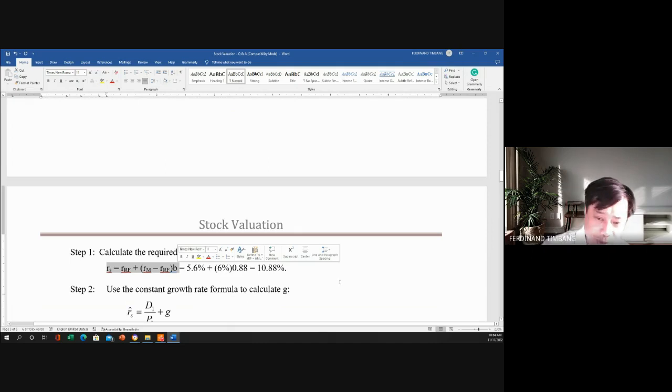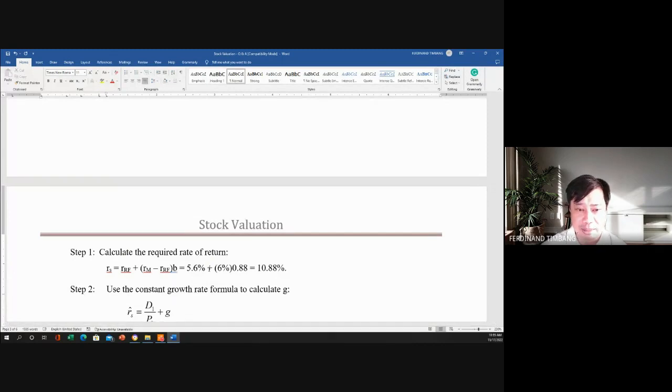So the CAPM model, we have the Rs equivalent to the risk-free rate plus (RM minus RF) times B. So this is very familiar to you, di ba? Kasi sa risk and rates of return natin, pinag-aralan natin yung CAPM. So this time we are using the CAPM to compute for the required return.